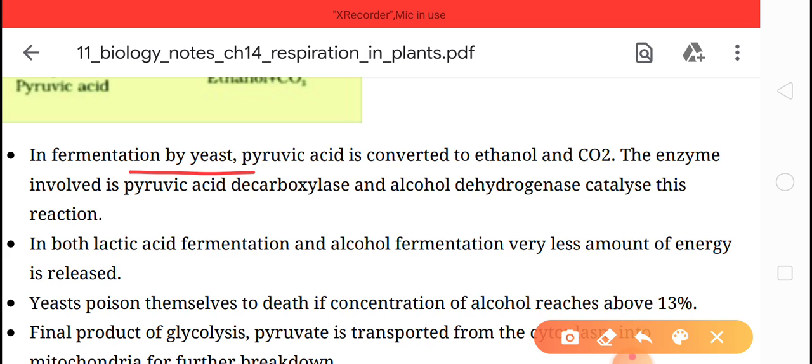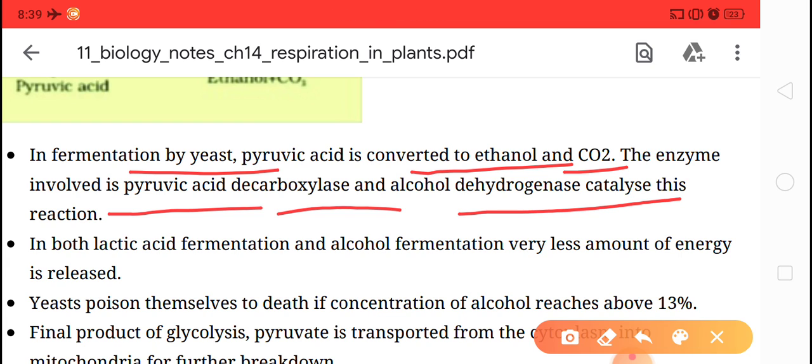in fermentation by yeast, pyruvic acid is converted to ethanol and CO2. The enzymes involved are pyruvic acid decarboxylase and alcohol dehydrogenase, which catalyze this reaction.